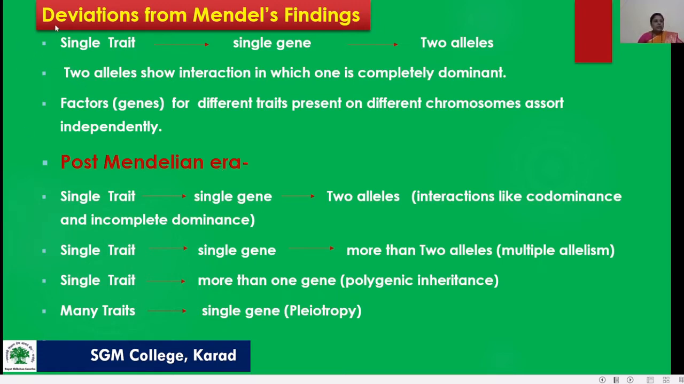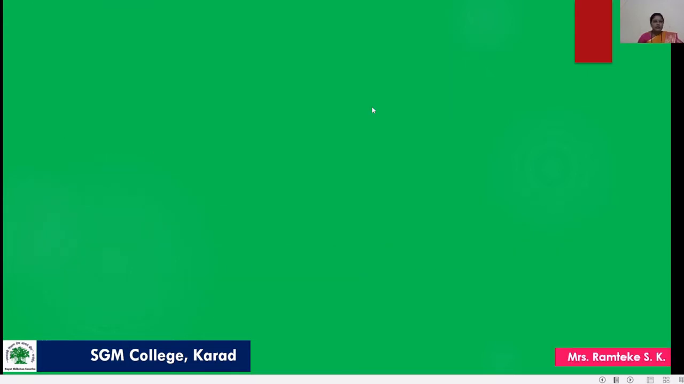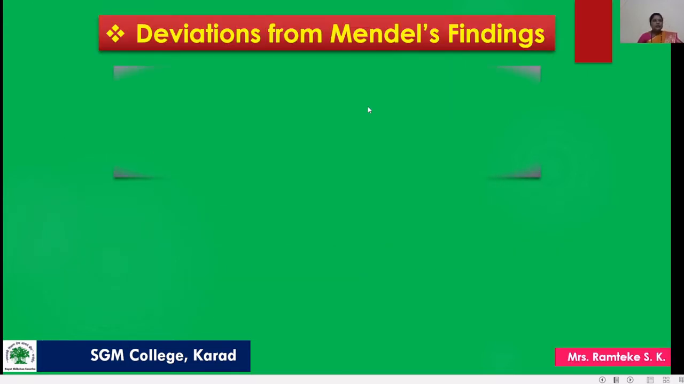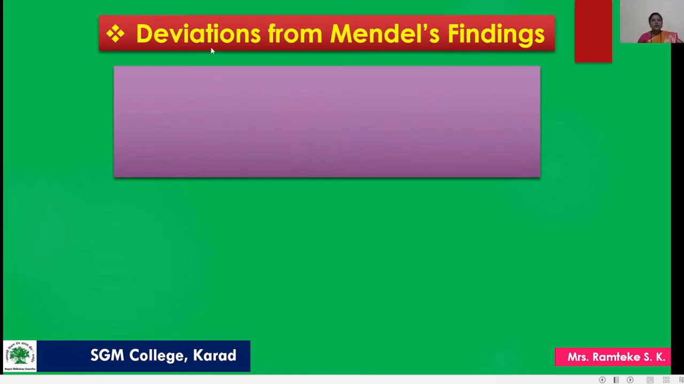So let us start today's topic, that is deviation from Mendel's findings. First of all, we understand what exactly the meaning of deviation is. Deviation means changes or variation.